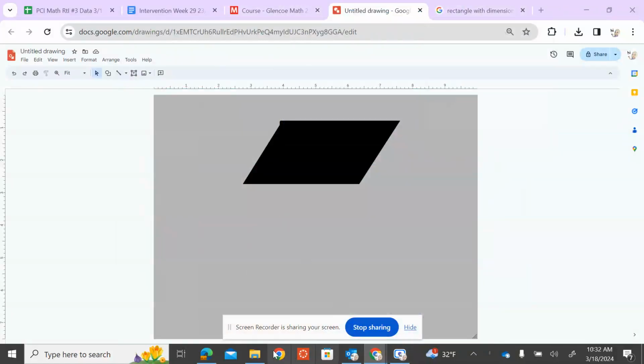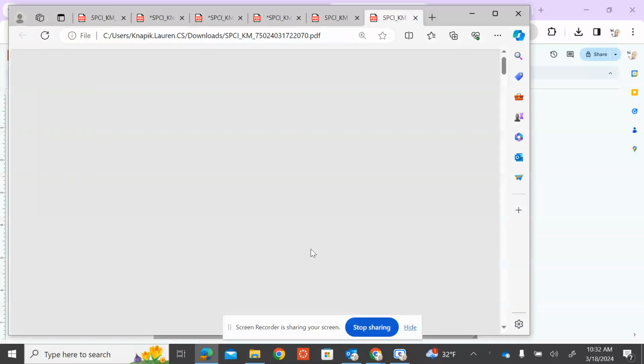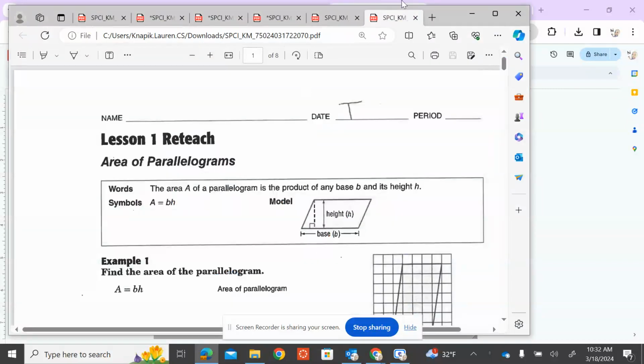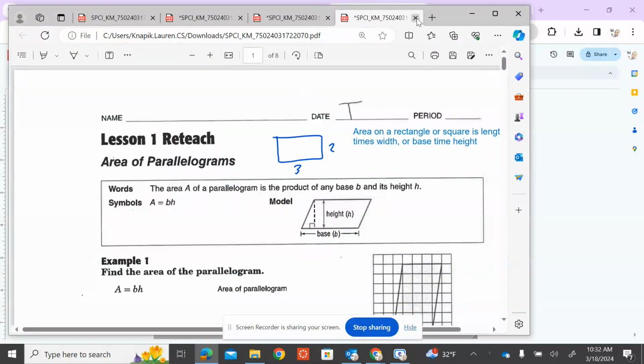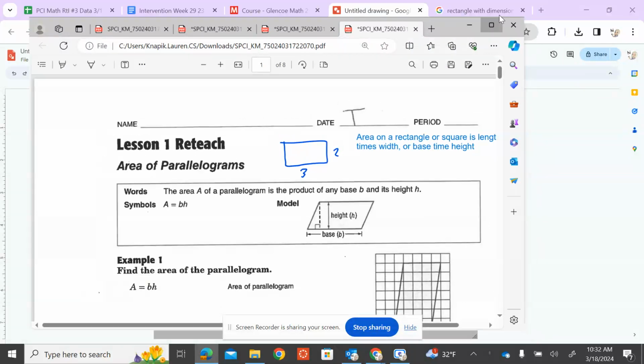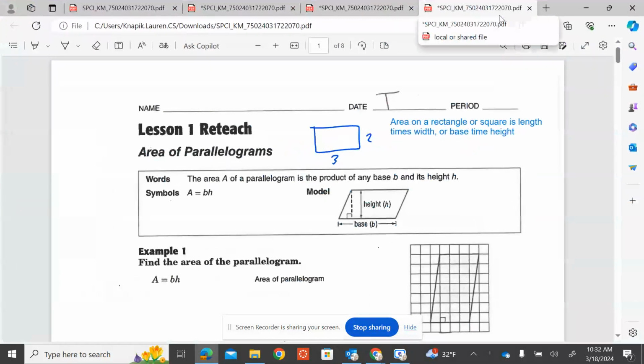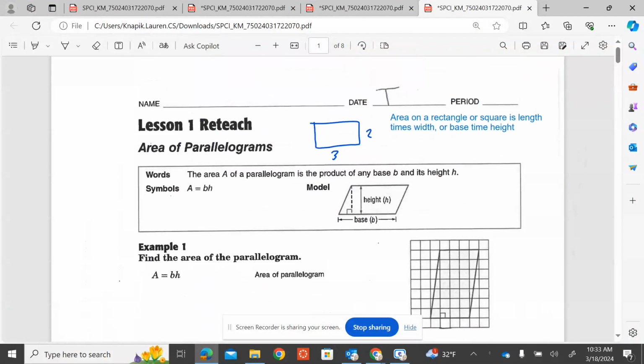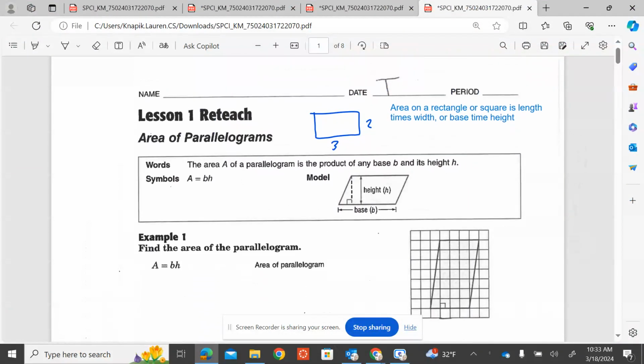All right. So we are going to be doing things a little bit differently in math intervention this week compared to normal. We're going to be actually learning some new things in math intervention, and we're going to do it through video notes, and then you're going to work on some practice yourself. So it's going to be a little bit different setup than normal. So you should have a paper that looks like this to go along with me as we do our notes. This one is all about the area of parallelograms.